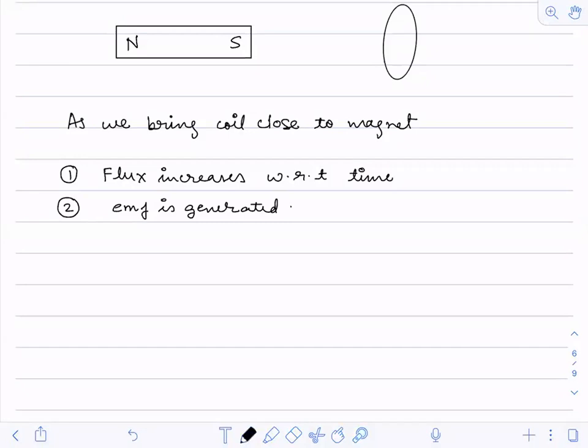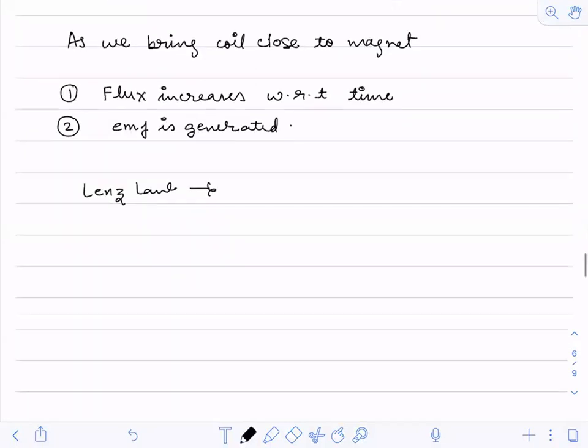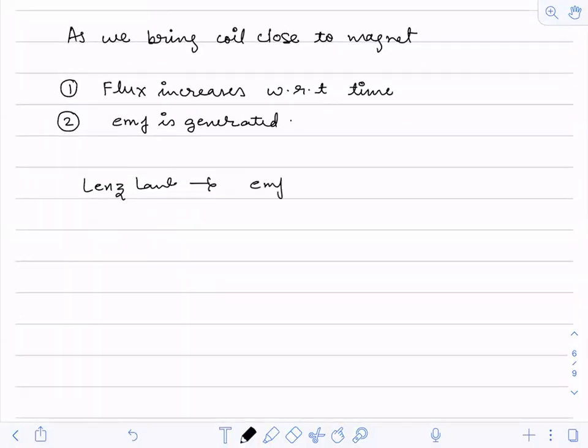Because of Lenz's law. What does Lenz's law state? It states that the induced EMF opposes its own cause.